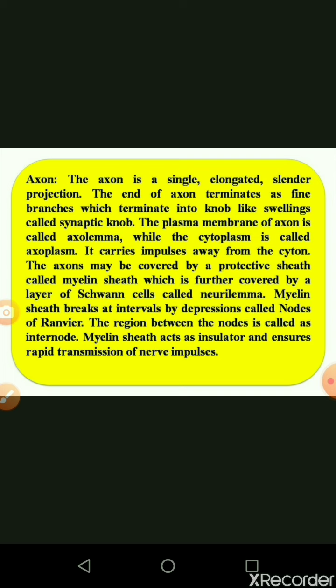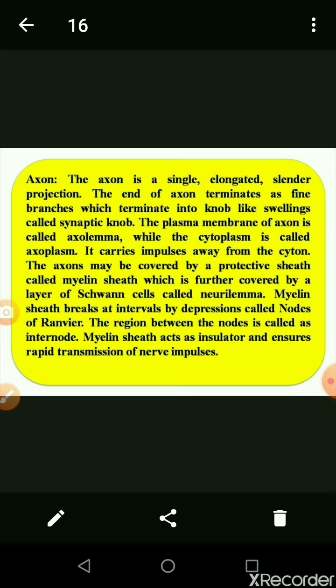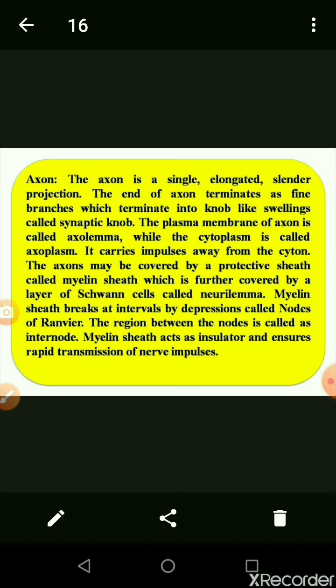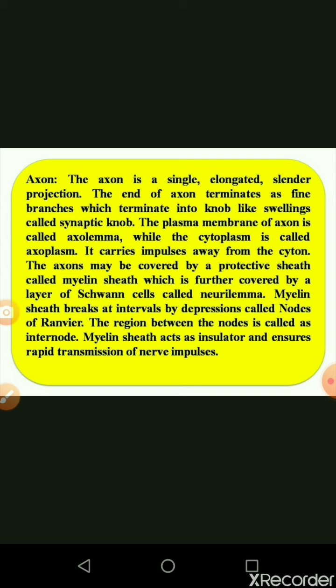The axon may be covered with a protective sheath. There are two types of protective sheath: one is called the myelin sheath and the second is called the Schwann cell, and both together are called the neurolemma. The myelin sheath is broken at intervals, and these gaps are called nodes of Ranvier. The myelin sheath consists of segment-like structures, as we see in sugar cane. The region between two nodes is called an internode.